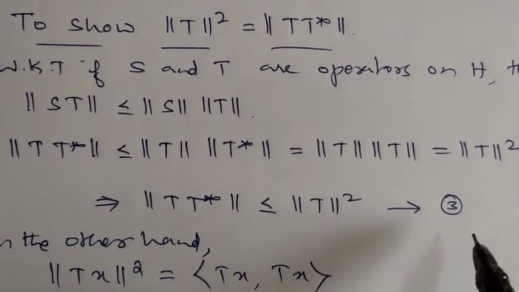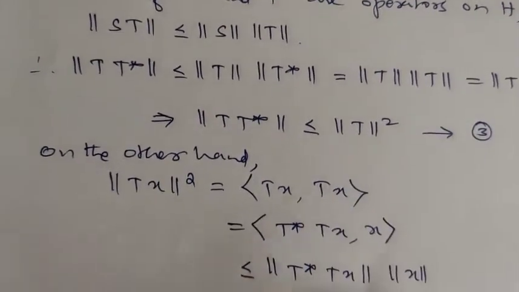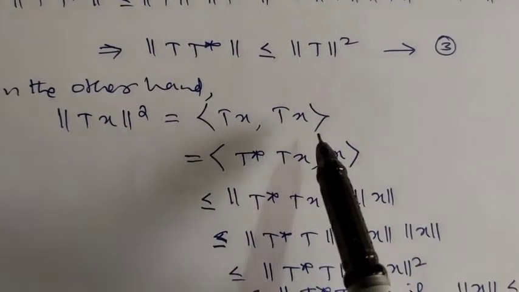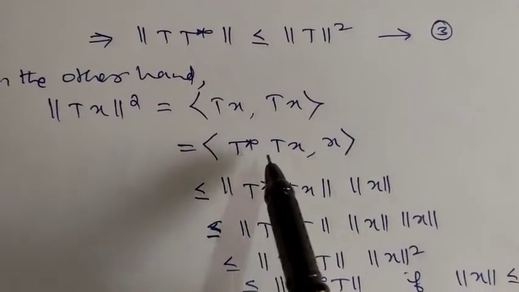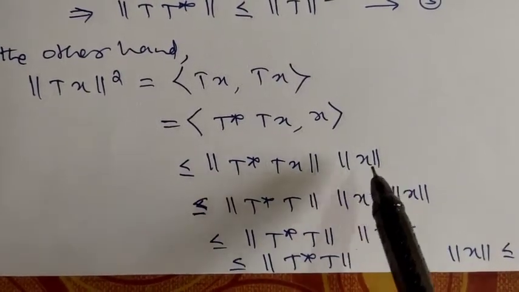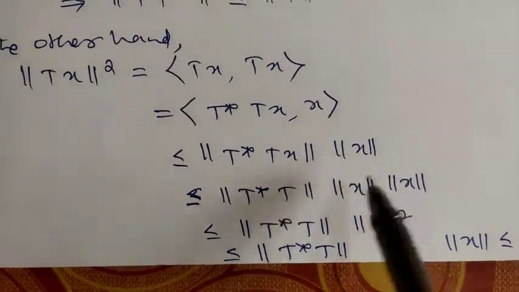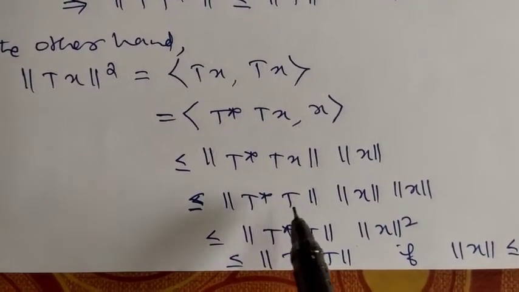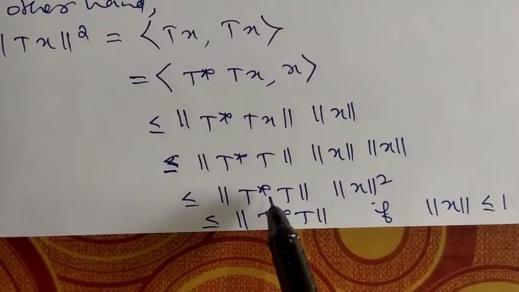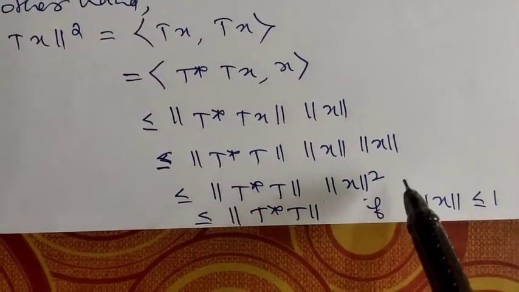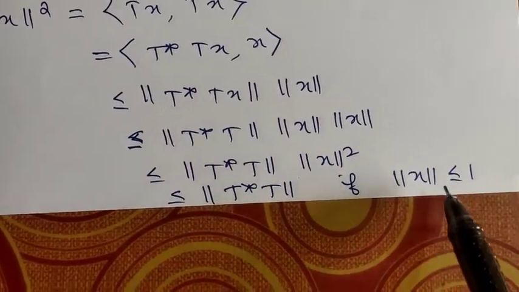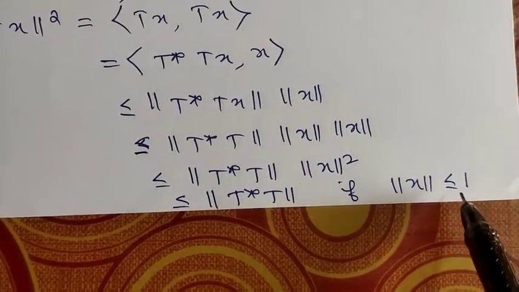Call it number 3. On the other hand, norm of T whole square is the inner product of T of x comma x. This is equal to, again, T* T of x comma x. This is less than or equal to norm of T* T of x into norm of x by Cauchy-Schwarz inequality. This is less than or equal to norm of T* T into norm of x into norm of x. So this is less than or equal to norm of T* T into norm of x whole square. So this is certainly less than or equal to norm of T* T if norm of x is less than or equal to 1.